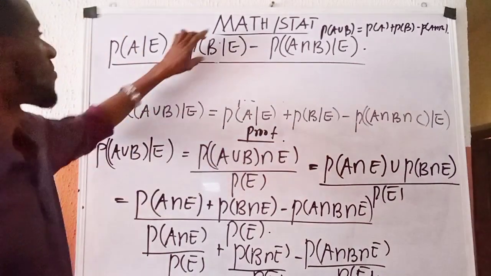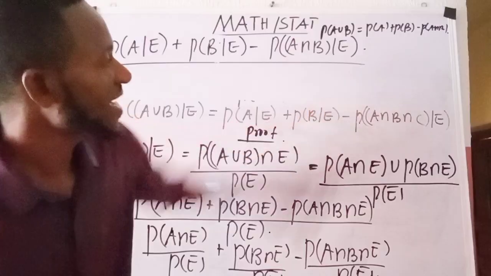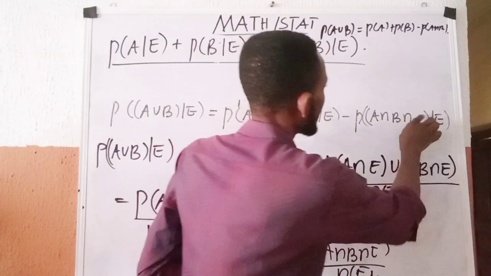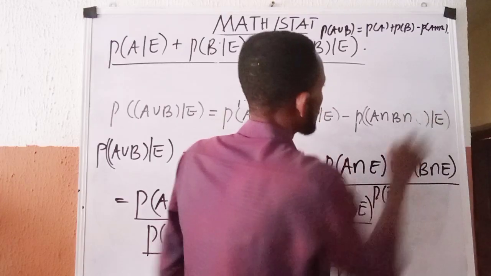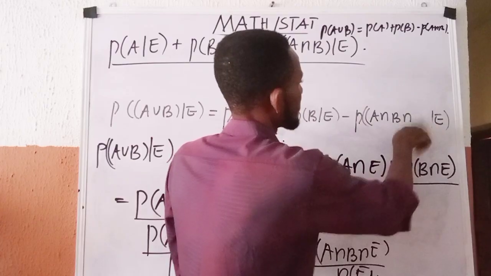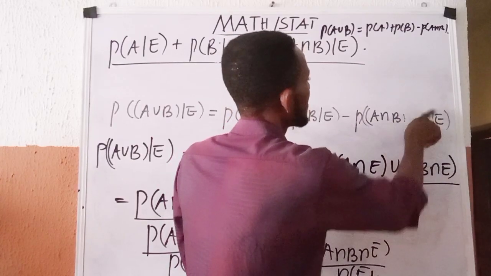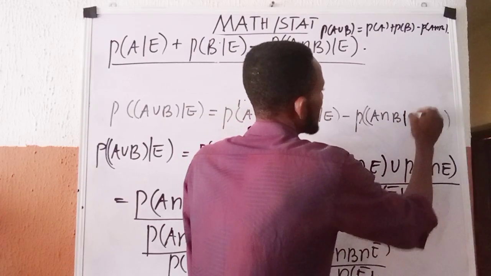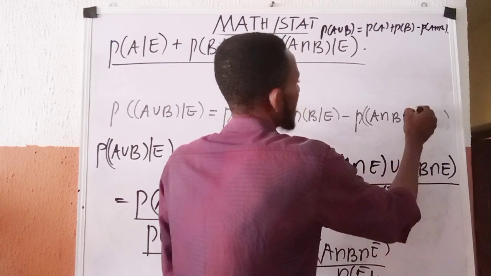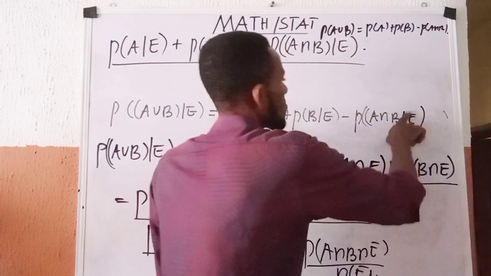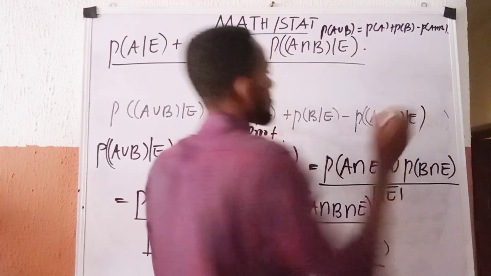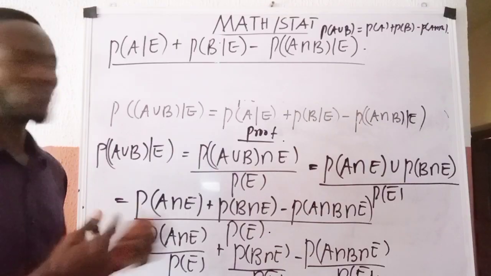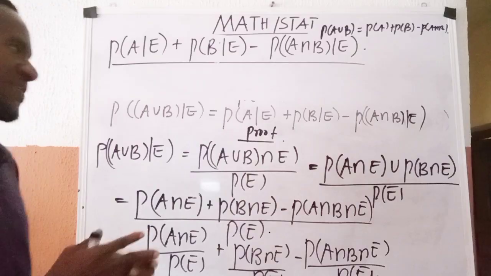And if you look at what I have here, to show that this is giving E intersection B given E. This is what we are asked to show, that that is equal to that.